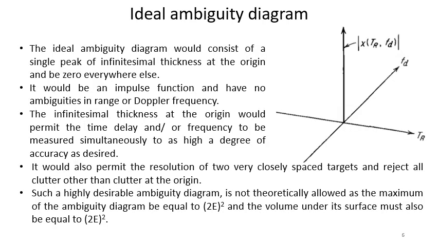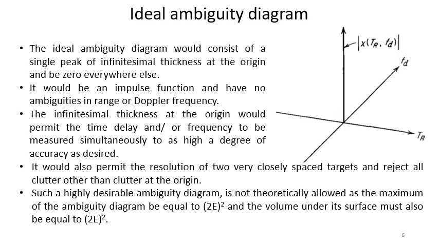Now we will try to understand the utility of the ambiguity diagram. What are the different pieces of information that we get from the ambiguity diagram? For that, first let us try to understand the ideal ambiguity diagram. What should be the shape of the ideal ambiguity diagram?